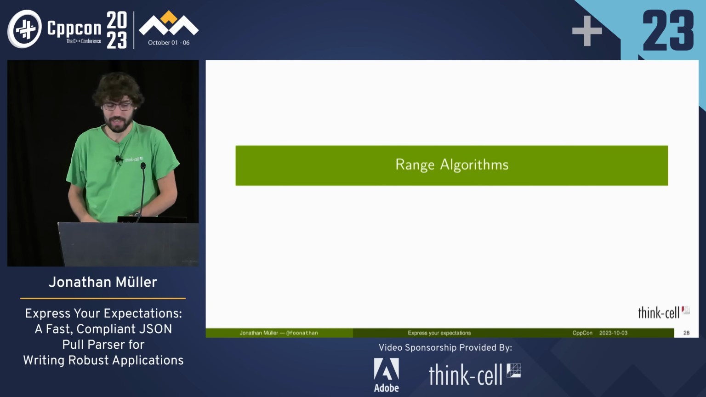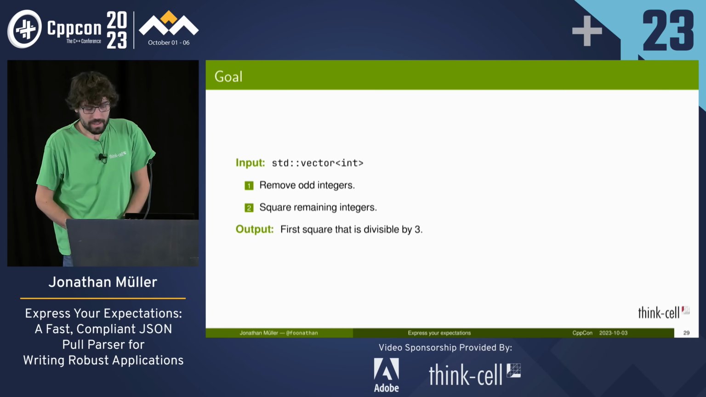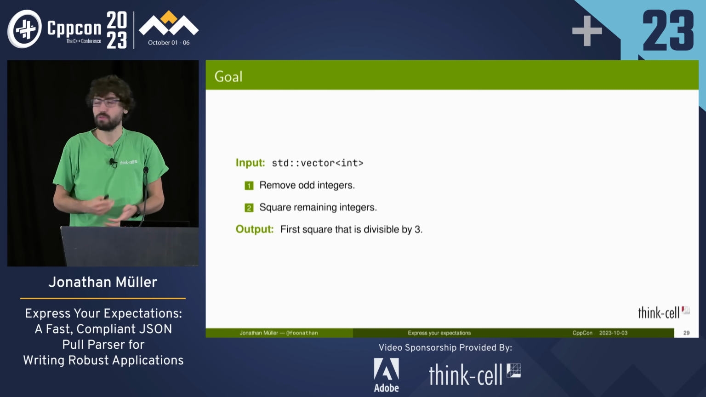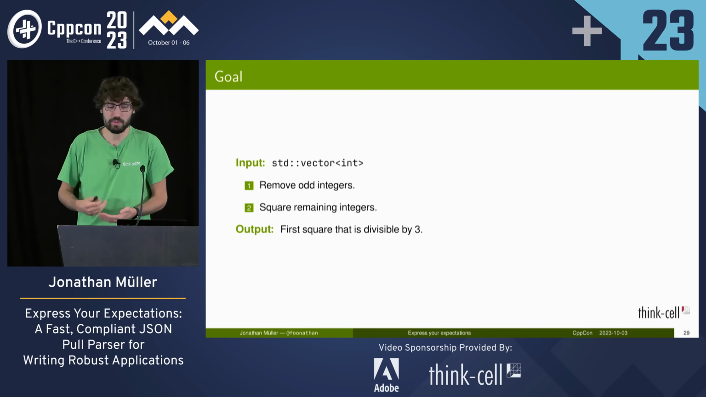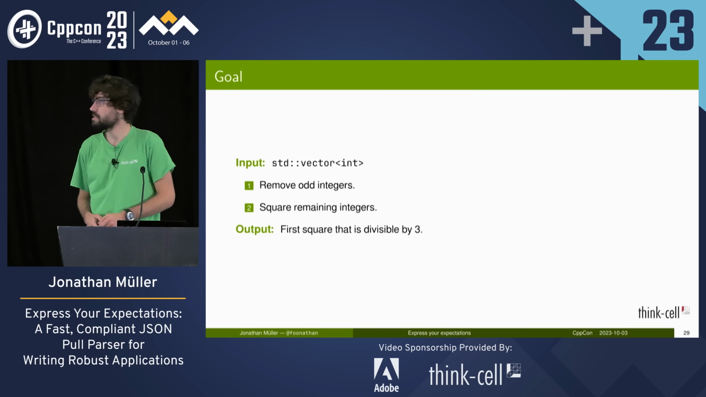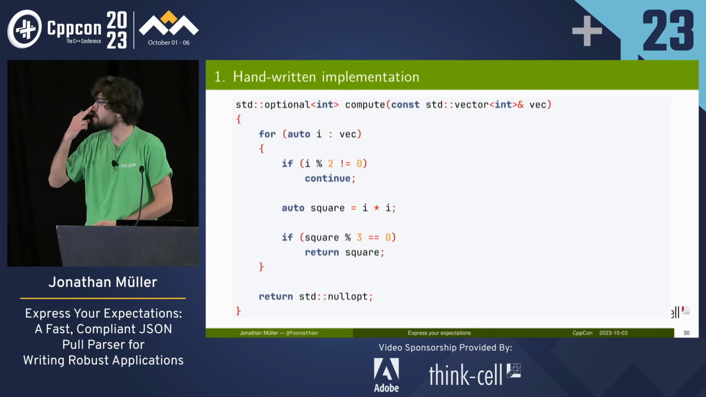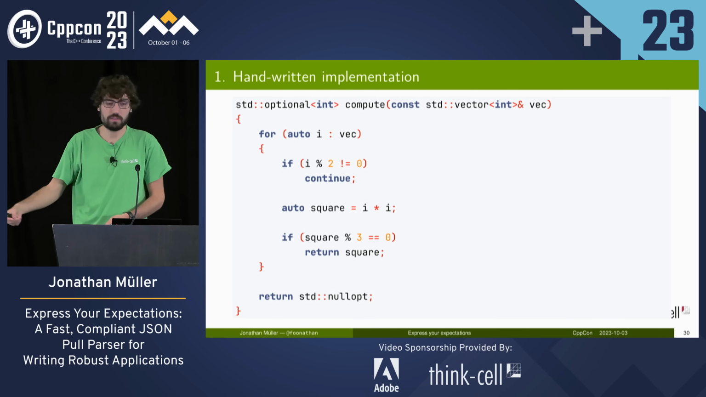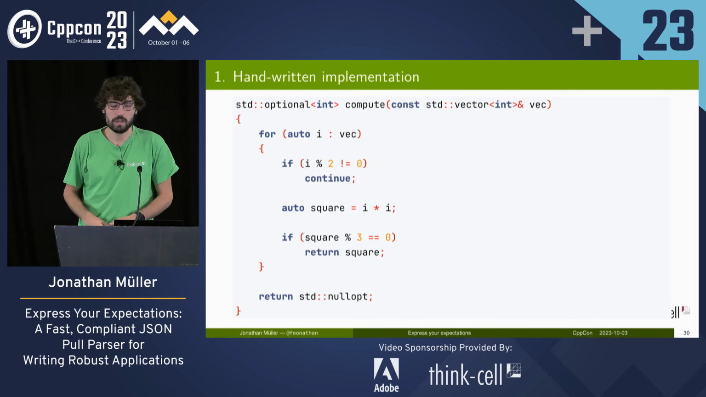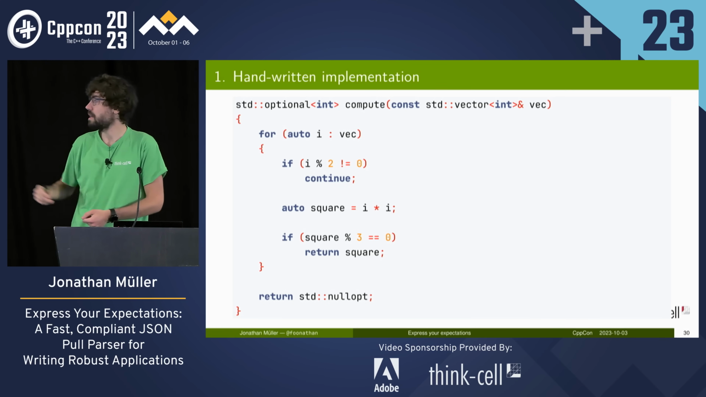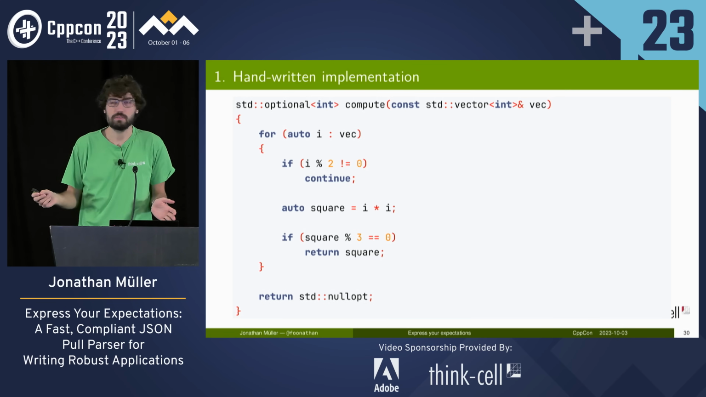Range algorithms. Let's say we have an input of vector int, and we want to remove the odd integers, square the remaining ones, and print the first square that is divisible by 3. This is how we can write that function. We take our vector, we iterate over it, we skip the ones that are odd, we square them, and if we found a square that is divisible by 3, we return it. Otherwise, we return none. Straightforward, good.